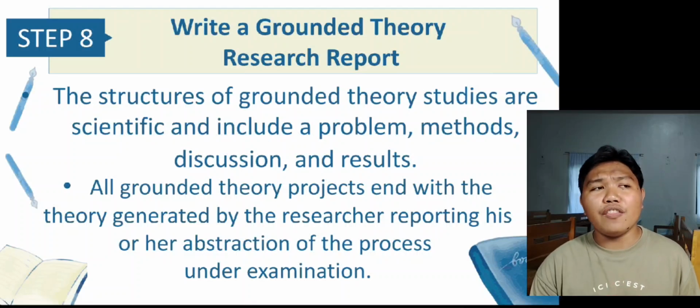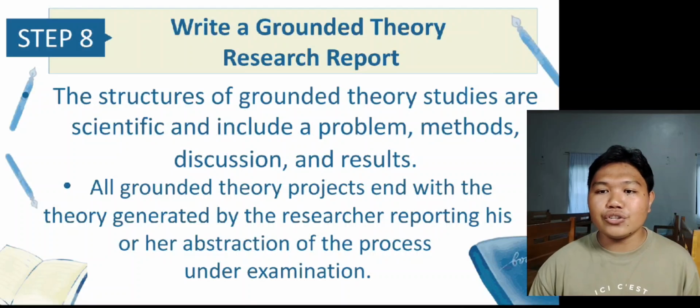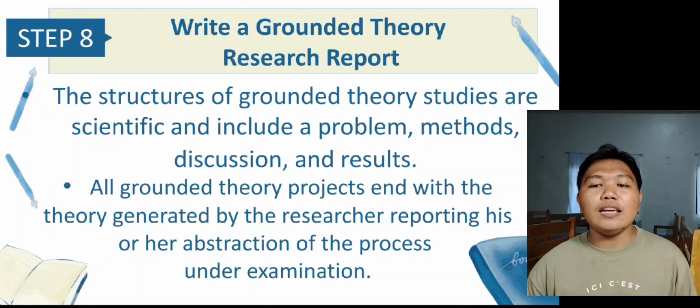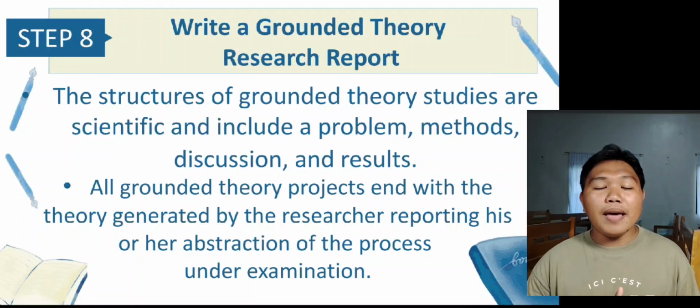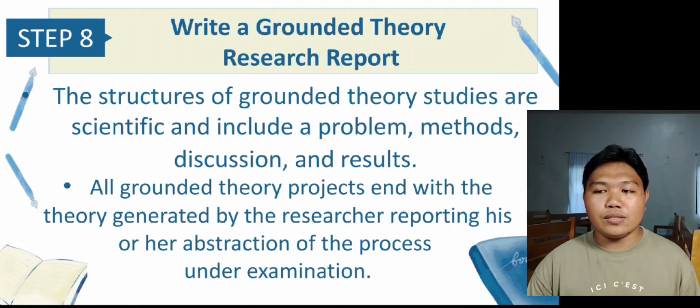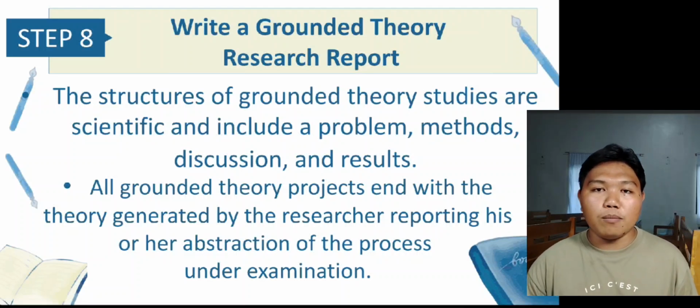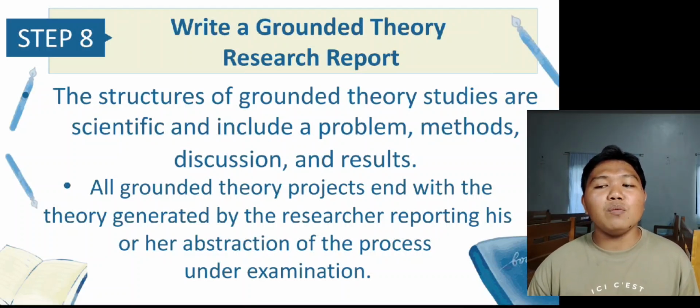Compared with other qualitative designs such as ethnography and narrative research, the structures of grounded theory studies are scientific and include problems, methods, discussions, and results. In addition, the point of view of the writer in a systematic approach is sometimes the third person and objective in tone. All grounded theory projects, however, end with a theory generated by the researcher reporting his or her abstraction of the process under examination.